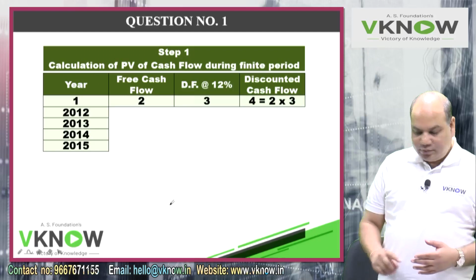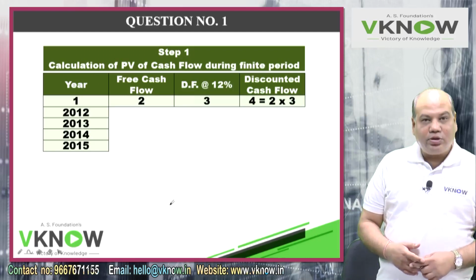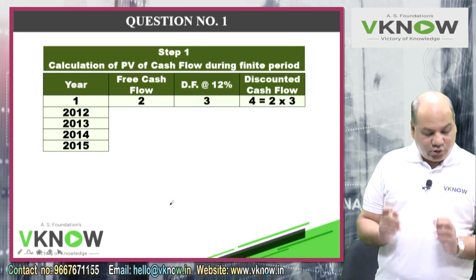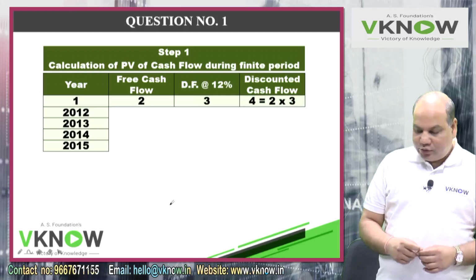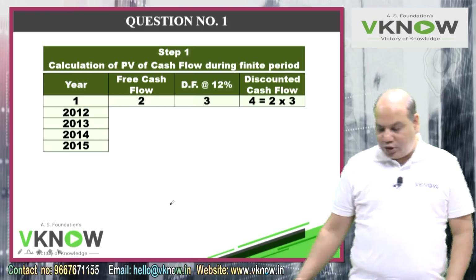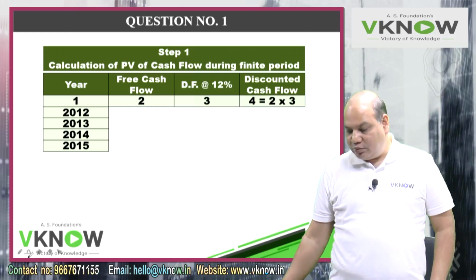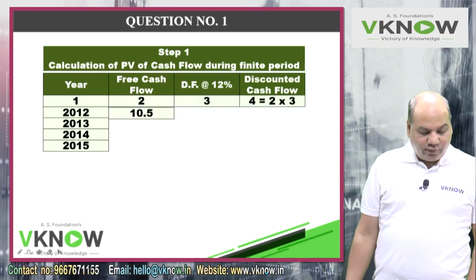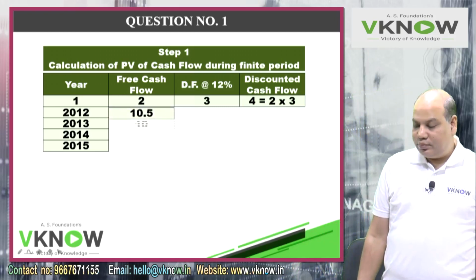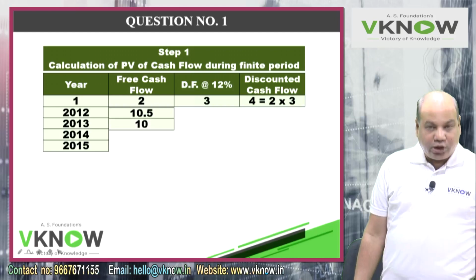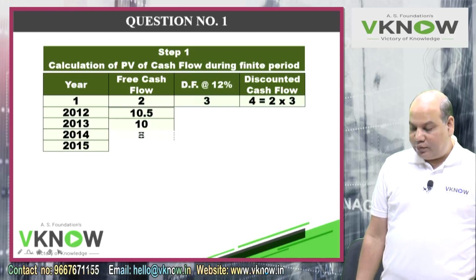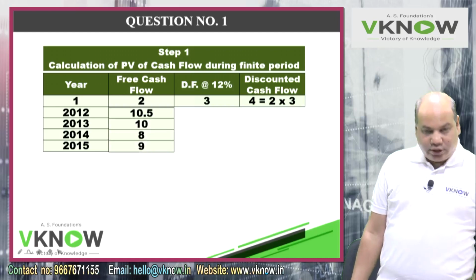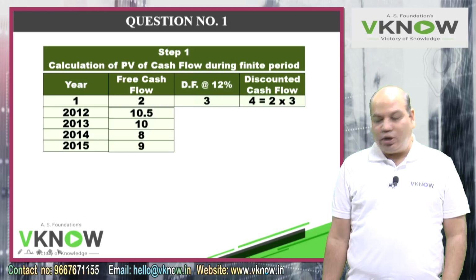And what will be the free cash flow of the first year? NOPAT 7 plus depreciation 3.5, minus capital expenditure 0, minus increase in working capital 0. So 10.5 minus 0, 10.5. 11.5 minus 1.5, 10. 11.5 minus 3.5, 8. And 12 minus 3 is equal to 9.